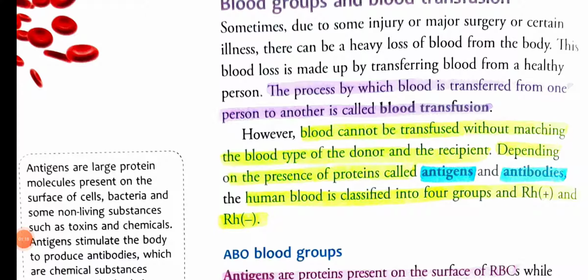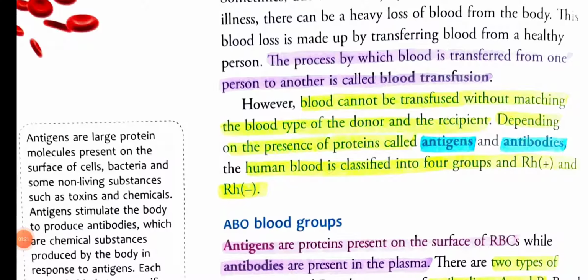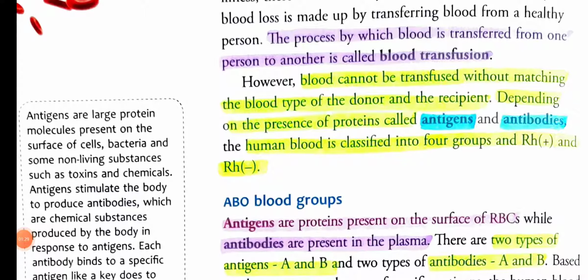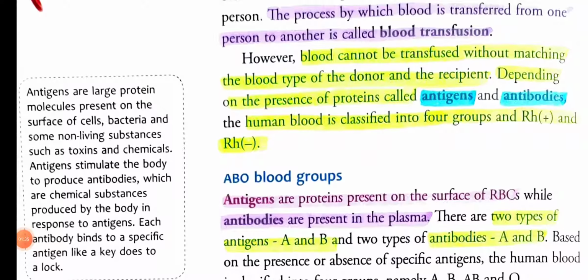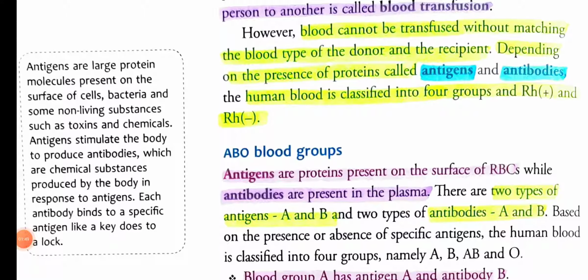Look, I have just highlighted them in several colors. You can see in green that blood cannot be transfused without matching the blood type of the donor and the recipient. What is a donor? Donor means who donates the blood, and recipient is who receives the blood from the donor. Depending on the presence of proteins called antigens and antibodies, human blood is classified into 4 groups, and Rh positive and Rh negative.